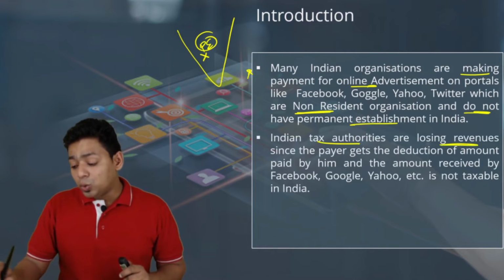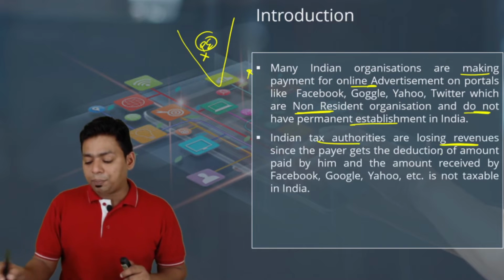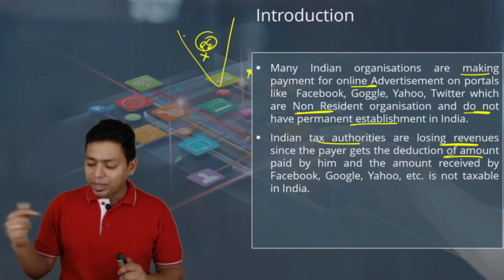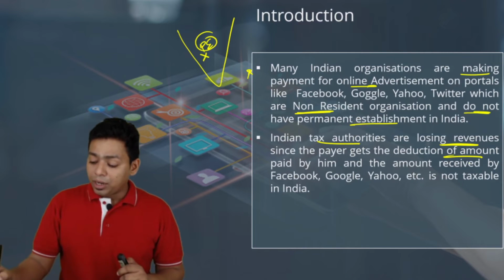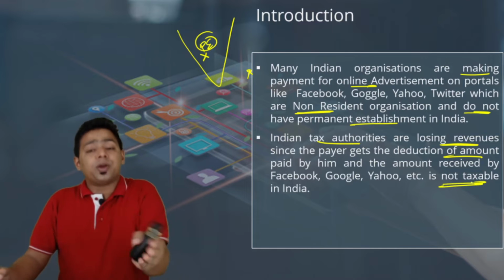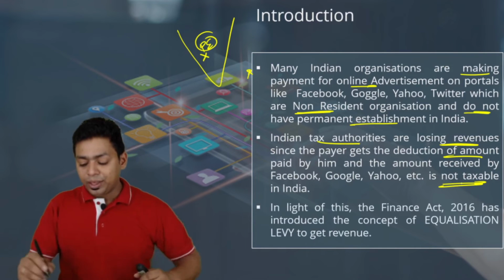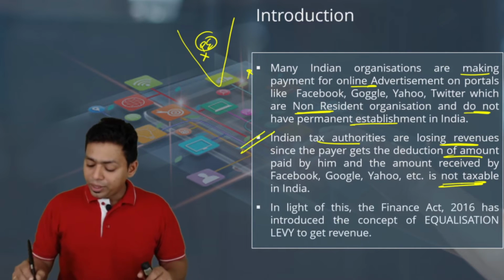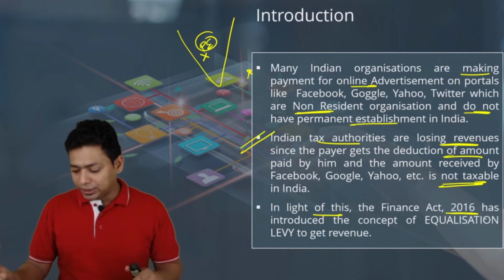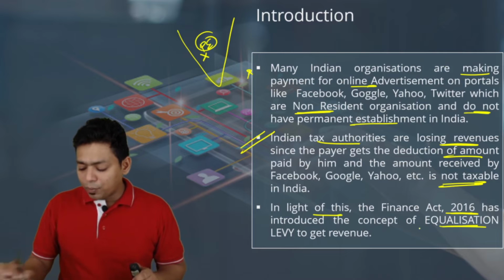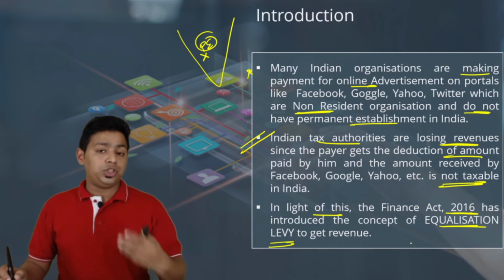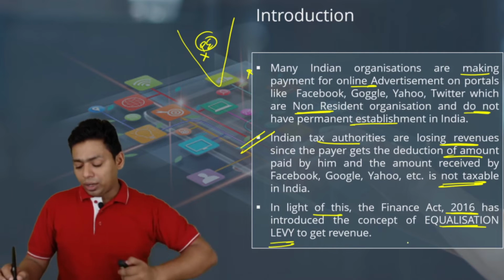Indian tax authorities are losing revenues since the payer gets the deduction of the amount. So whoever is making payment outside India will get the deduction of the amount paid. But the amount received by Facebook, Google, Yahoo, etc. is not taxable in India just because they do not have a PE in India. That was the loophole in the law. In the light of this, the Finance Act 2016, introduced by Arun Jaitley sir, introduced the concept of equalization levy, which was recommended by the G20 summit OECD model.